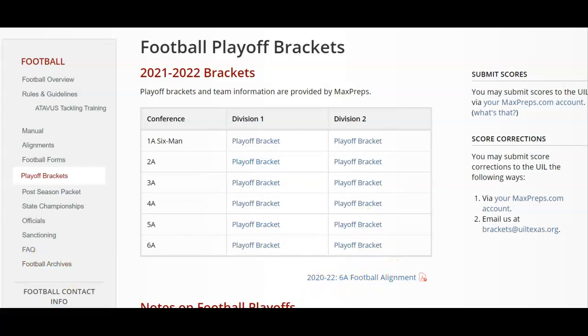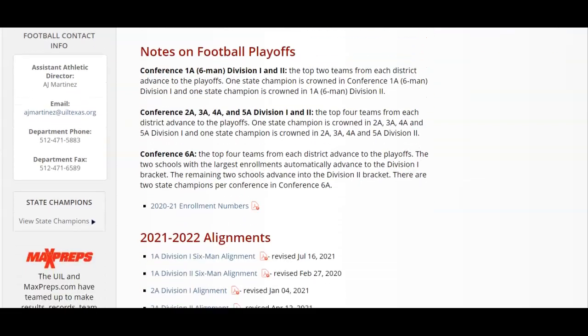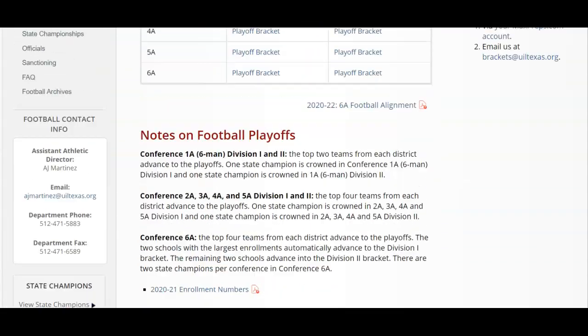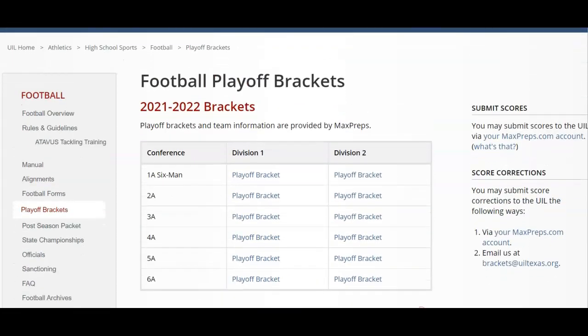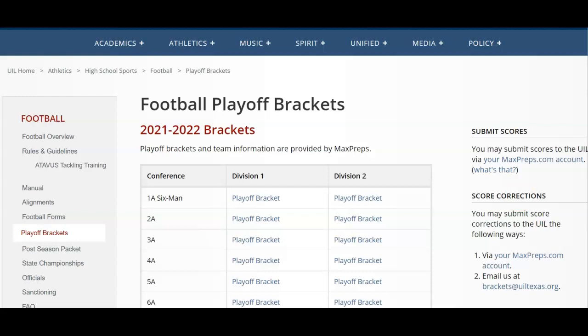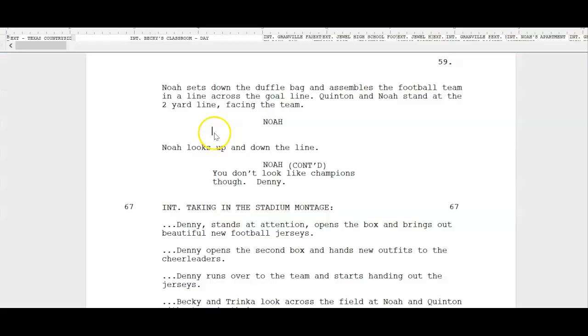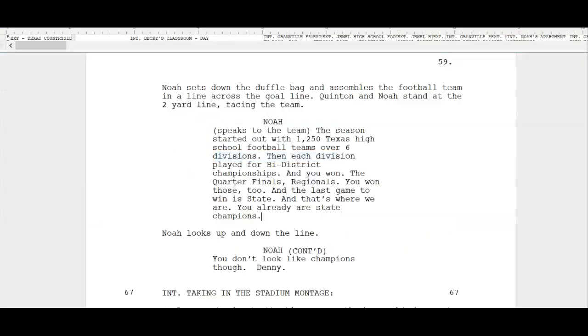So let's just see what else I can see. What can I learn? So in this research, and of course I'm going to add this page immediately to my Works Cited. So I've taken all the facts that I've learned, and I've created a little pep talk for Noah to give. And here it is. Oh, I like that. Okay, so that helped.